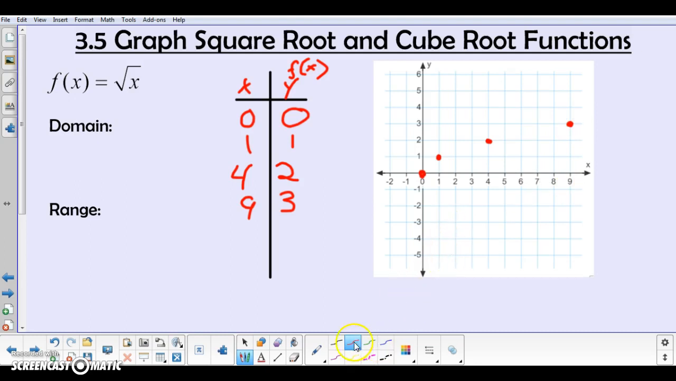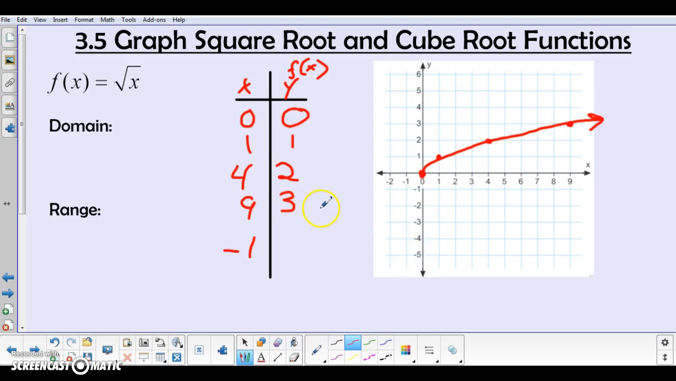If I were to connect those points with a nice smooth curve, it would start at 0, 0 and look something like this with an arrow going there. Now, as far as the other part's concerned, if I were to plug in, let's say, -1, well, all of a sudden I'd take the square root of -1, which is i, which means it's imaginary. So it doesn't actually exist on a graph. So -1 doesn't actually work. You can't take the square root of -1 and graph it. Same would be true of -2, -4, anything like that.